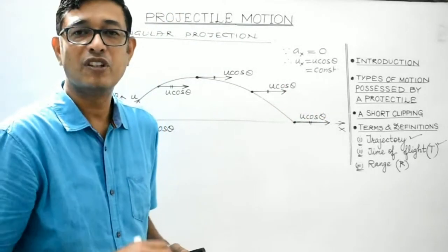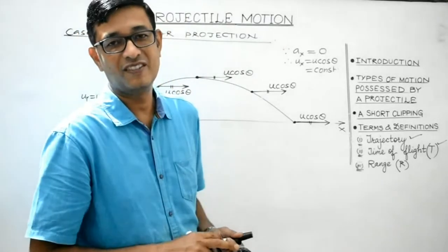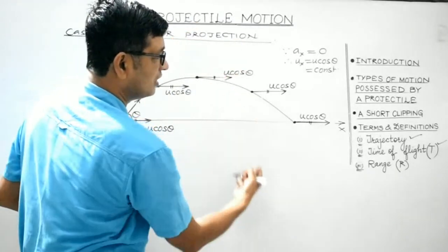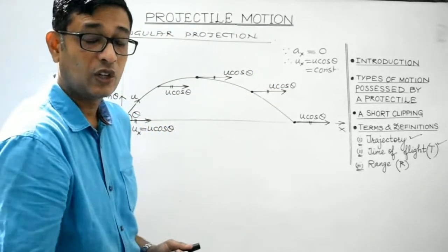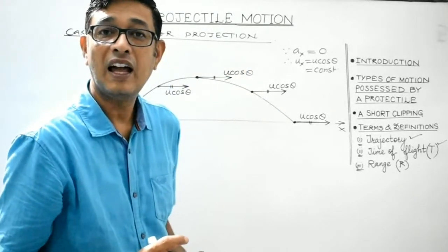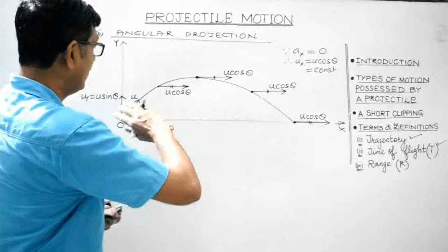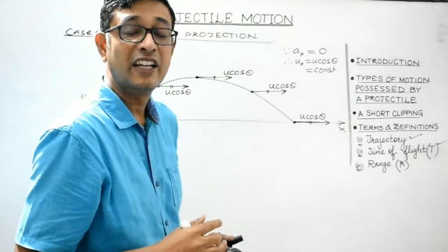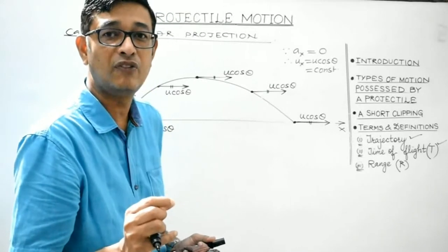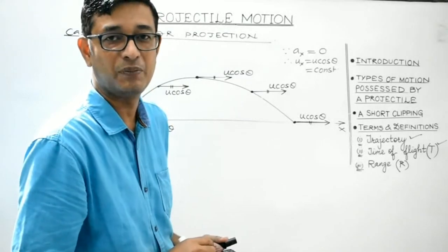Now the second type of motion, students. The second type of motion possessed by the projectile is the vertical motion. So vertical, the body at any instant during its motion will get attracted towards the earth due to the force of gravity. So it will experience an acceleration. During its motion at any point, the body will have acceleration due to gravity. It will be uniformly accelerated motion. So when it is going upwards, it will be the case of retardation. The vertical component of velocity of the projectile will decrease at a constant rate of small g, that is 9.8 meter per second square.